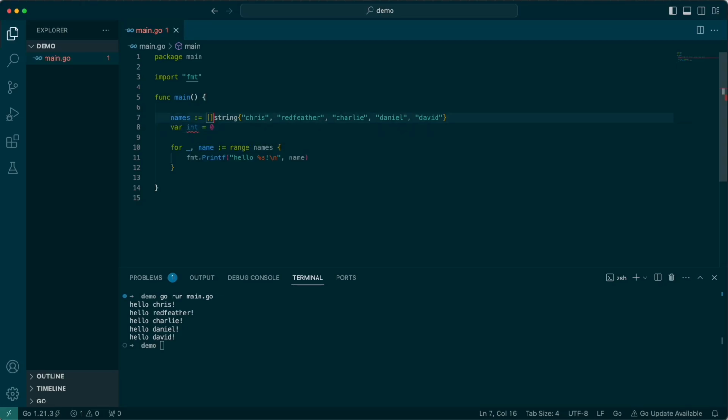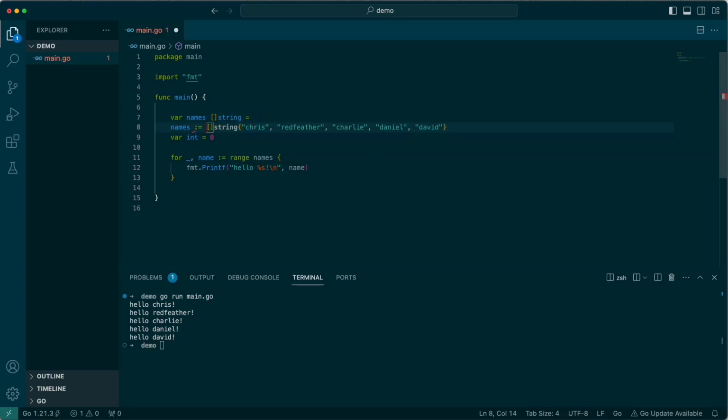I suppose I did skip over one thing. This special syntax here of := tells Go to create a variable on the left side of the type inferred from what's defined on the right side. So instead of me having to do something like that, and then assigning this, I can instead do this. It's the same thing, but constructed slightly differently. So just for shorthand, I use this method.